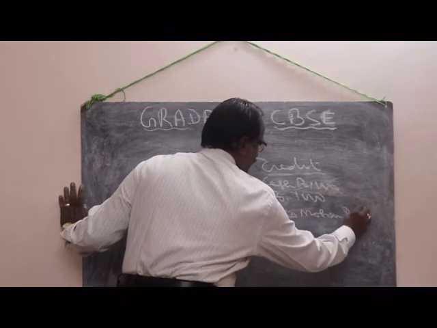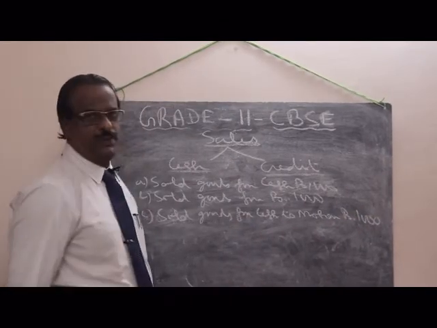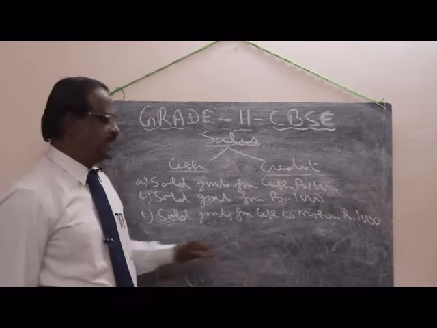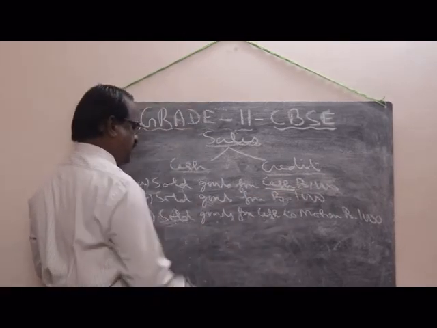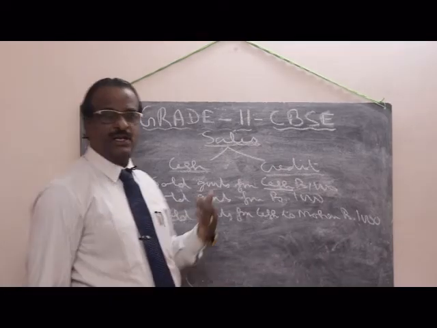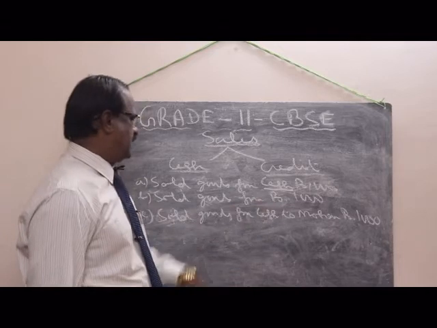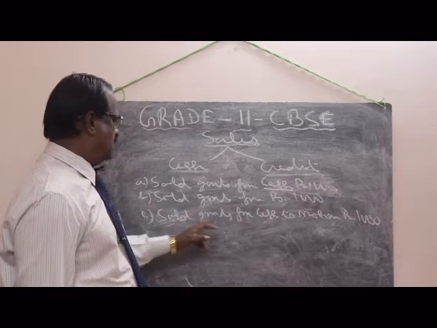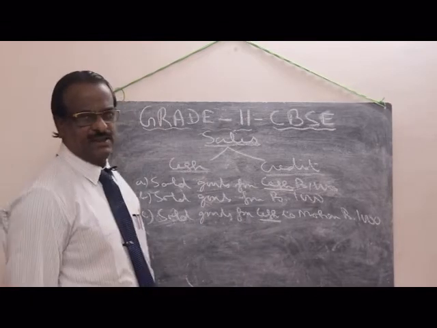It's also cash sales. Here there is cash, so it's a cash sales. Here there's no cash and also no name, so this is also cash sales. The third one is sold goods for cash, so it's a cash sales.